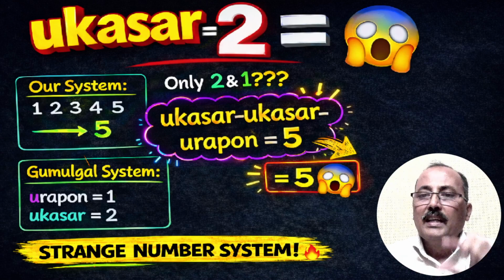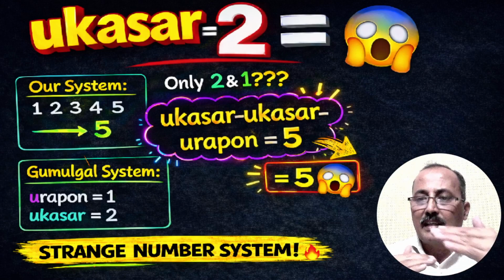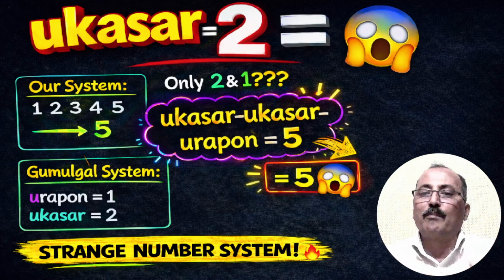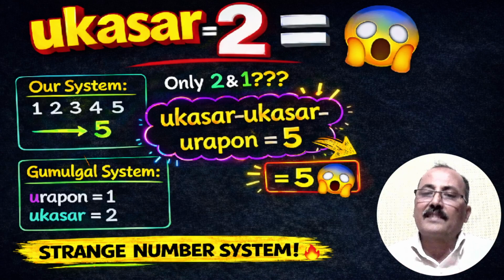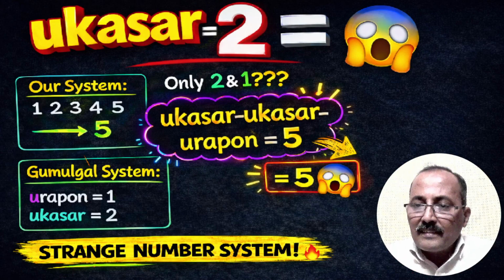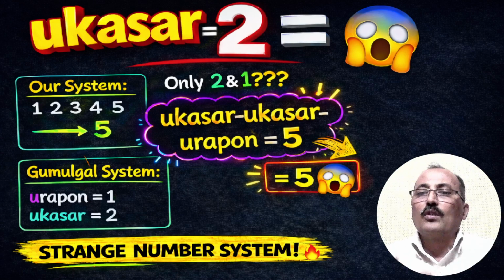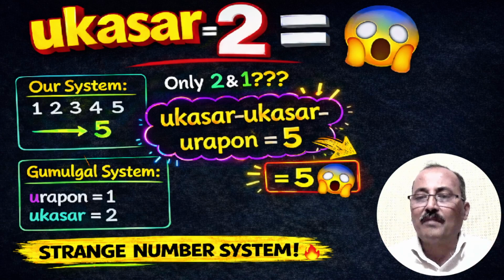Then came the third period, when they used symbols like triangle and circle, and made them 1, 2, 3, 4, 5, 6 like that. Suppose on digits, for example, a equal to 1, b equal to 2, c equal to 3, like that it went on up to z equal to 26. Now to recycle, they did AA equal to 27, AB equal to 28, like that up to AZ equal to 52. So like that they framed their own number system that we have seen in the previous video. Now we are going to see a new number system which gave way for our number system also.